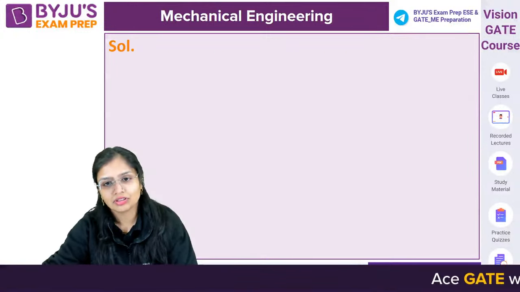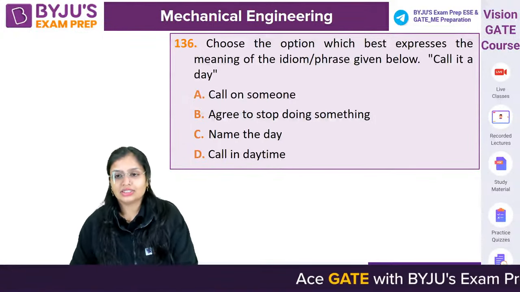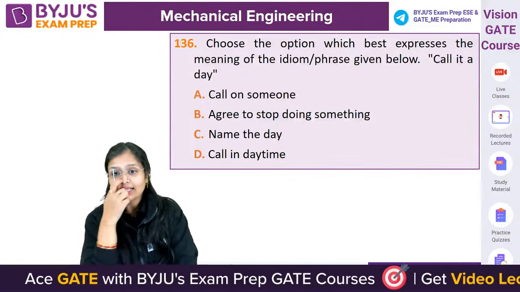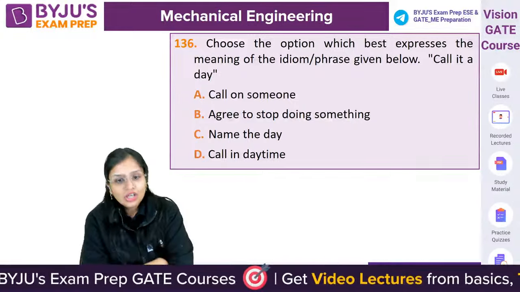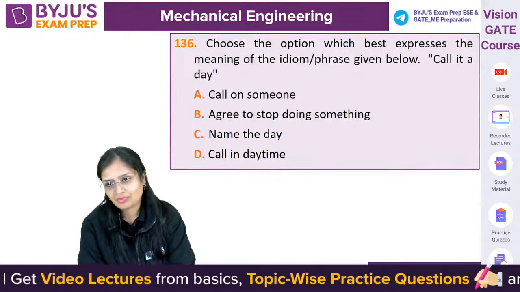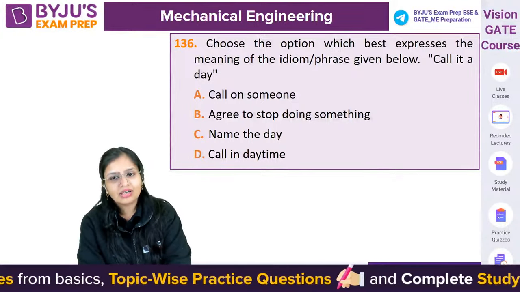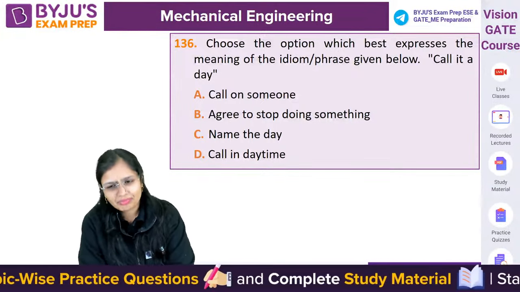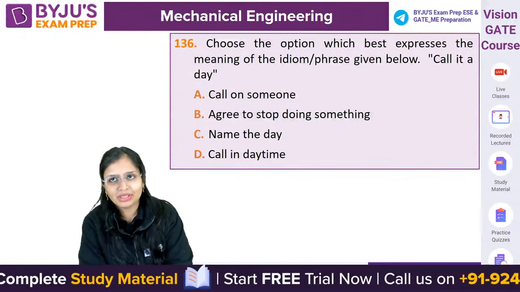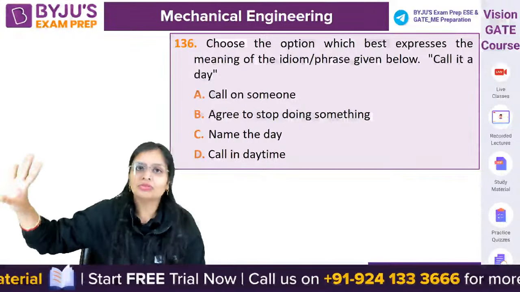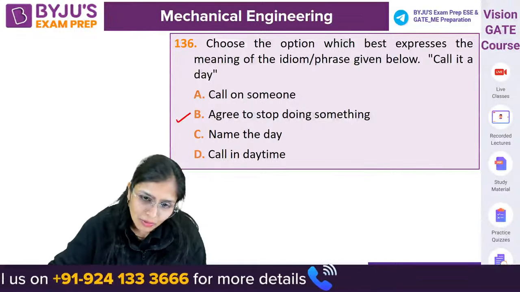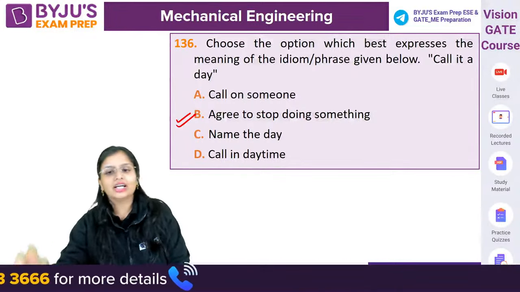Okay. Come on. 136. Choose the option which expresses the meaning of the idiom or phrase. Call it a day. Call it a day का मतलब क्या है? Call it a day. मतलब हमने agree कर दिया कि let's stop it. Agree that we'll stop doing something. That is the meaning of it. Call it a day means call off. खत्म करो, बंद करो. Stop करो. So that means what? Agree to stop doing something. That is call it a day.